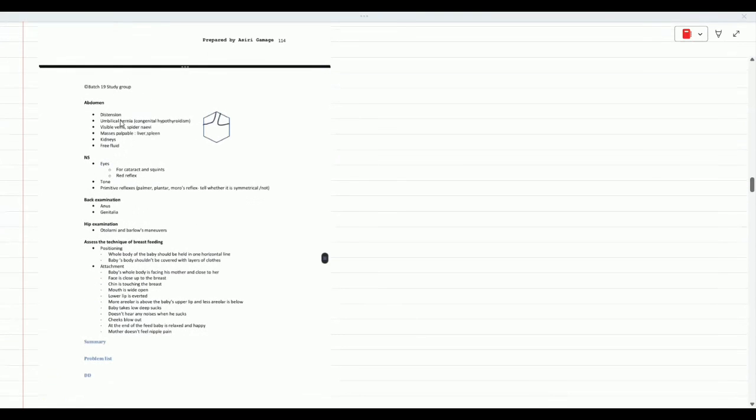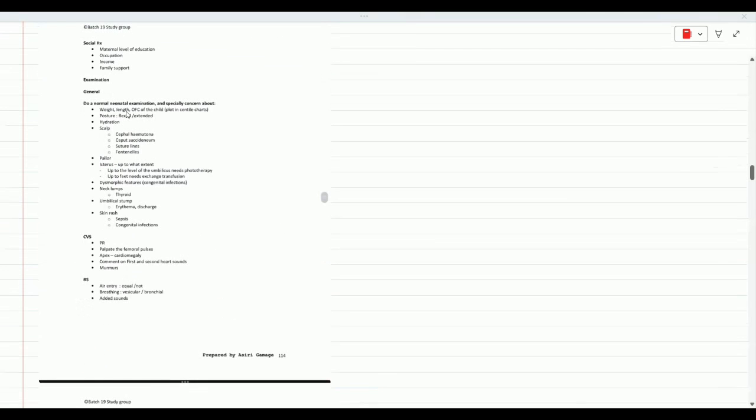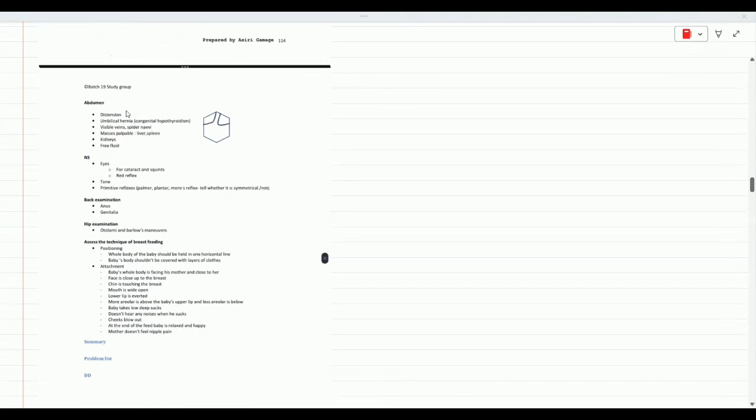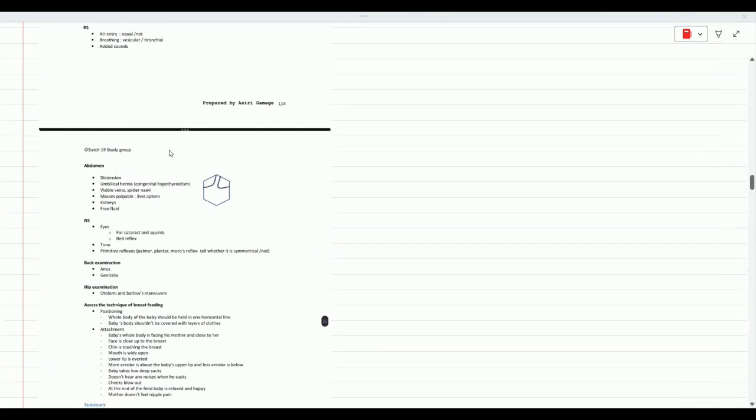Okay. And the abdominal examination is very important in the neonatal examination, because you will be finding a lot of stuff in the abdominal examination, hepatomegaly, splenomegaly. So do the proper examination. You have to allocate the time for the examination also. So, okay, that's all. I think no need to go into detail. That is a common neonatal examination.